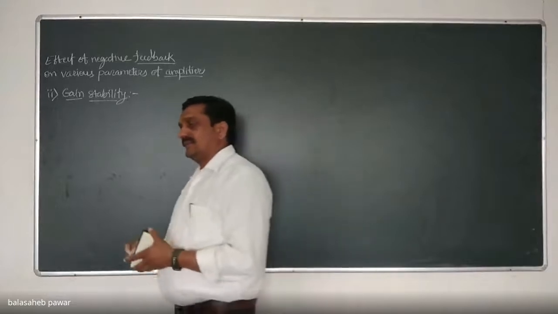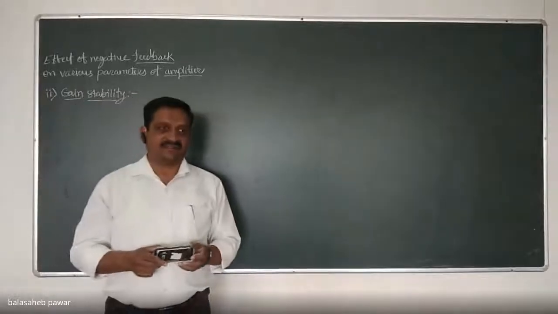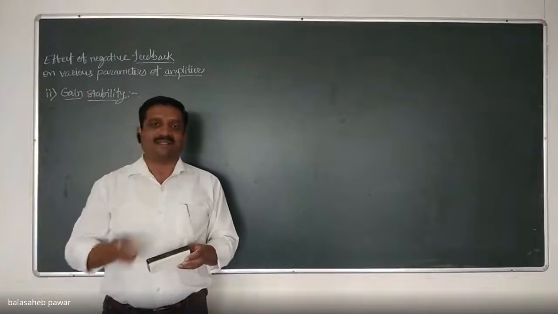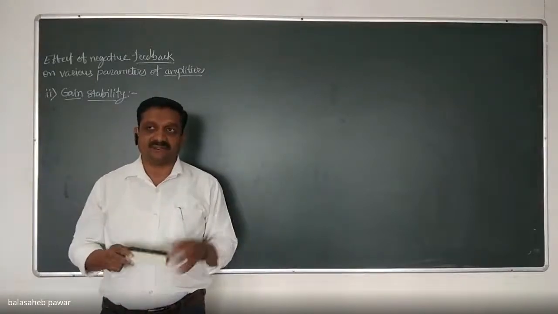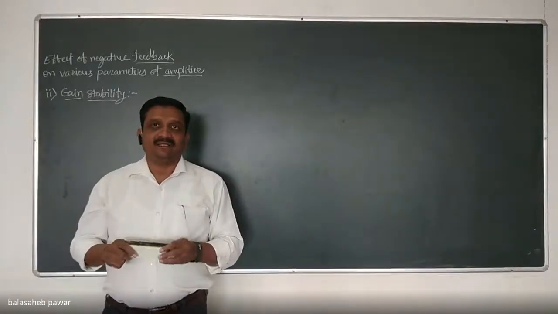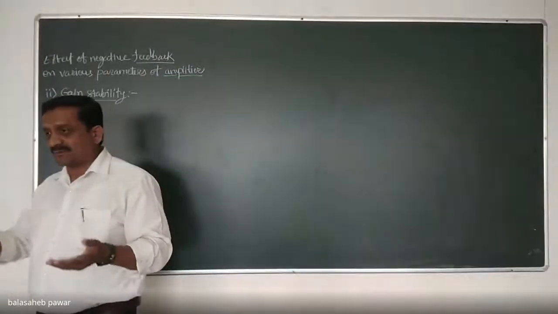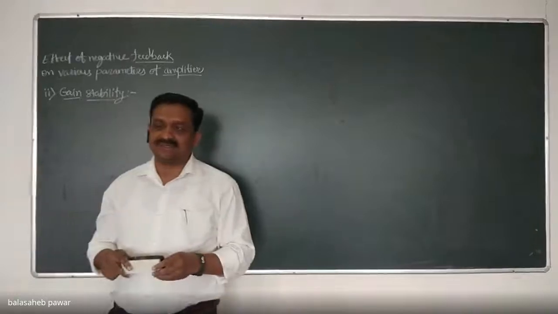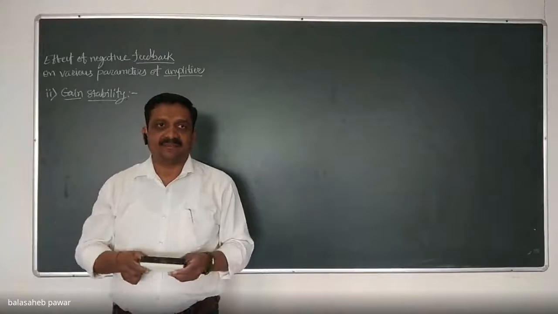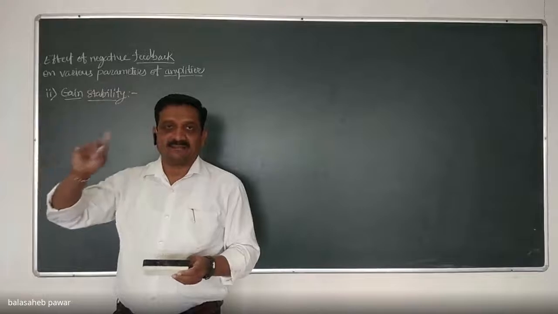Now, if that Q point does not remain stable due to the variation in temperature, for example, suppose that operating point gets shifted somewhat above the center of that load line, what will happen? The positive half cycle of the input signal will get clipped earlier as compared to the negative half of that input, because as we consider that operating point somewhat above the center, there will be somewhat less space for that input signal.